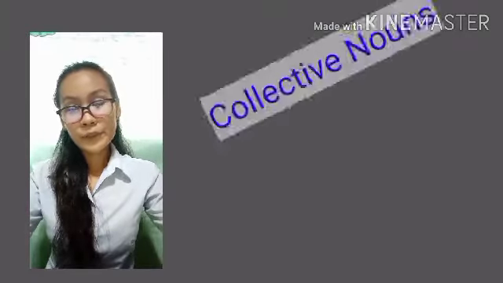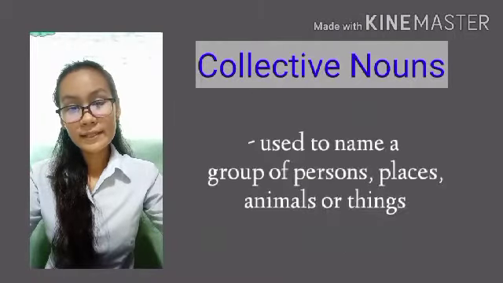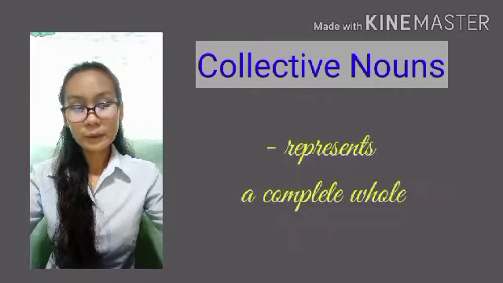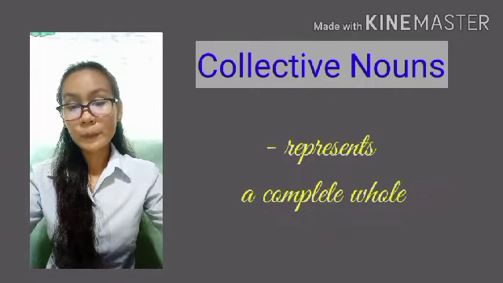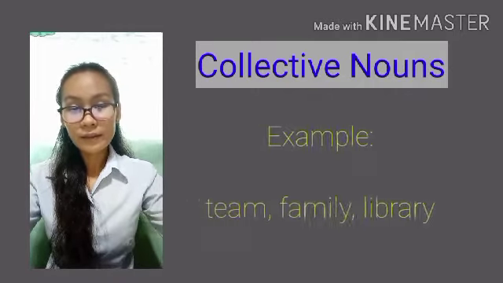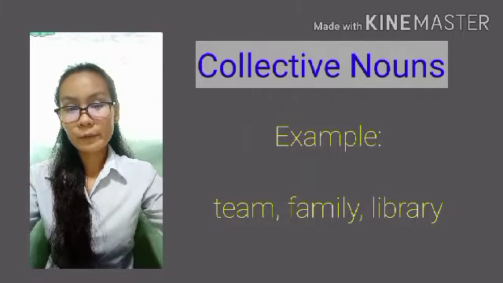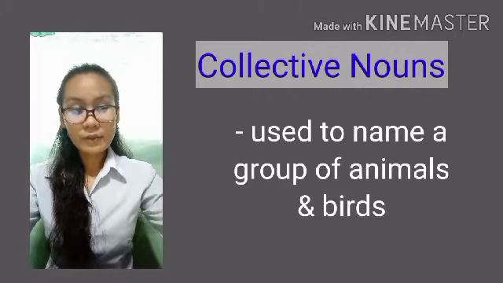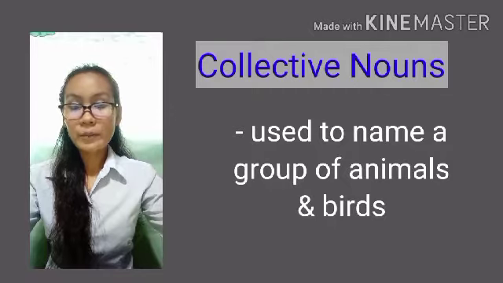Collective nouns are used to name a group of persons, places, things, or animals. A collective noun represents a complete whole. Example, team, family, library. Some collective nouns are used to name a group of animals and birds.